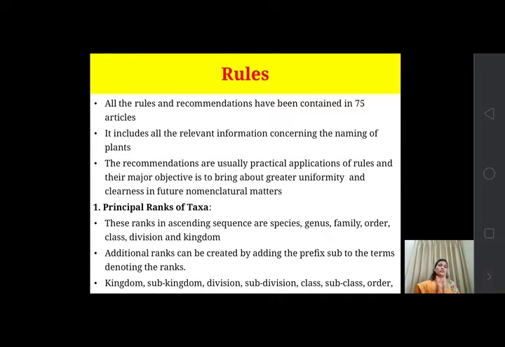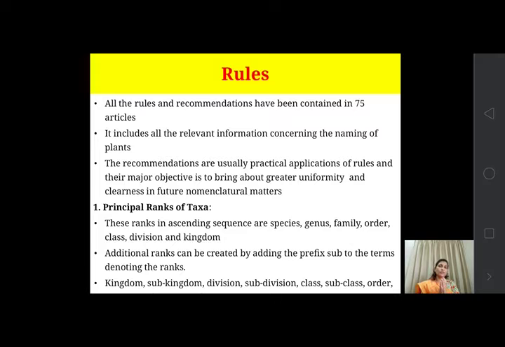Why were these rules formed? To bring about uniformity and clarity, and for the practical applications of these rules.